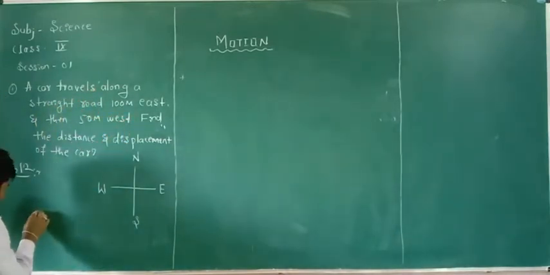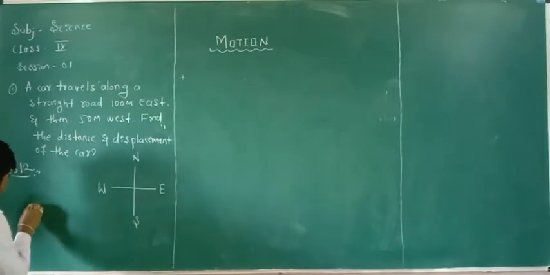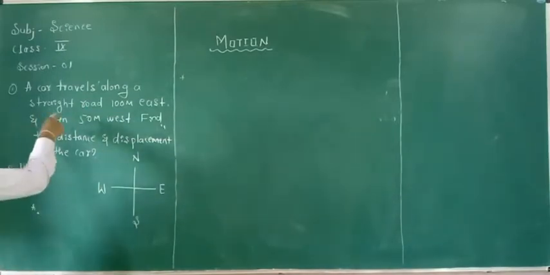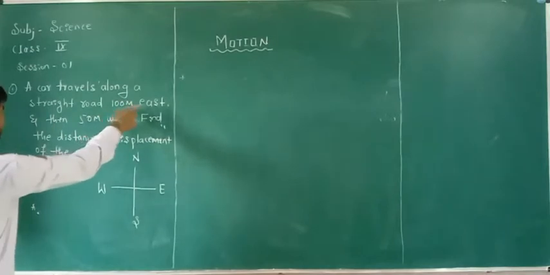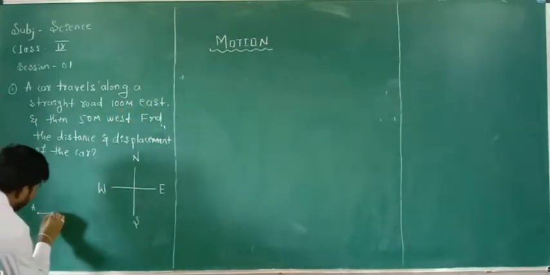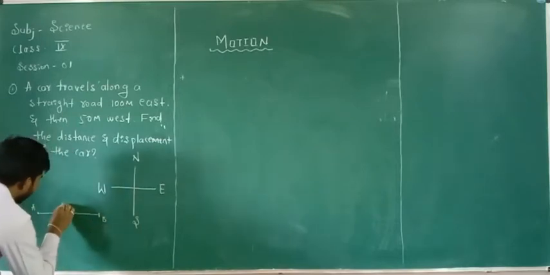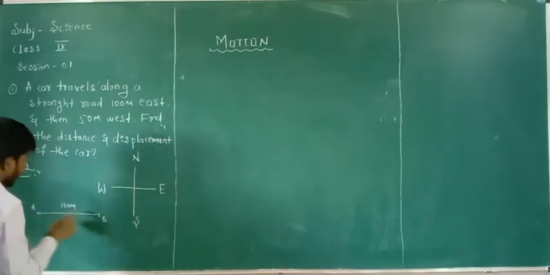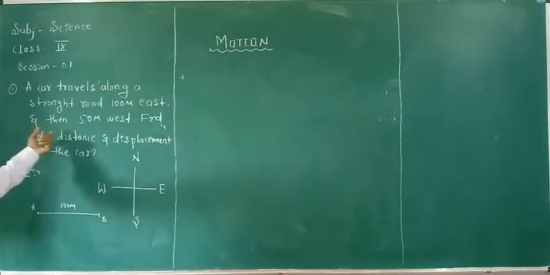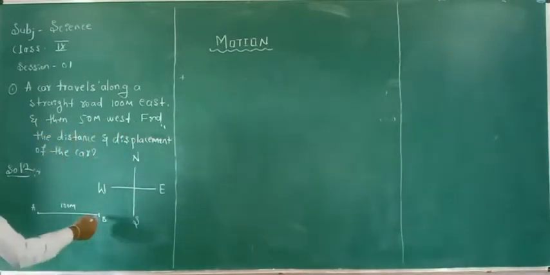I am considering the car is here, at point A. It travels 100 meters towards east. Imagine that this is 100 meters towards east. And then 50 meters west.